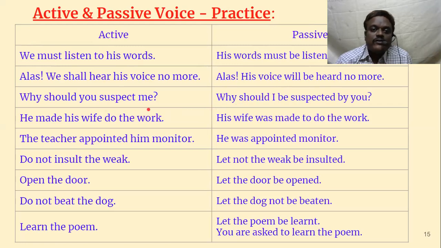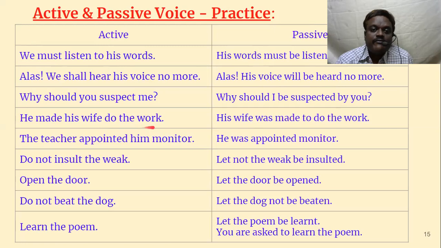Why should you suspect me? So you becomes I. So why, as it is, why should I be suspected by you? If you make it an ordinary sentence, you should suspect me. So I should be suspected. Since it is a question, we have to bring the helping verb at the beginning. Should I be suspected by you? So why, as it is, you have to bring forward. Why should I be suspected by you?